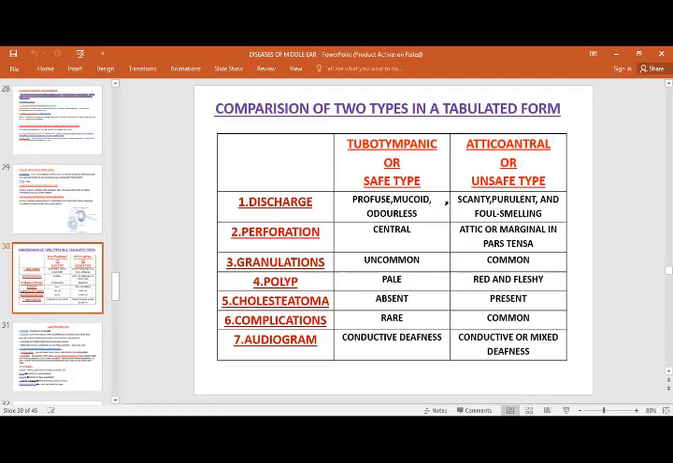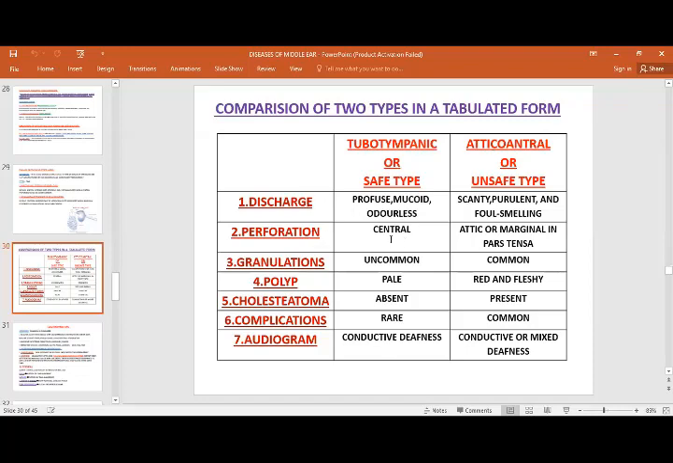This is important because it can come in your MCQs as well as in your viva. So they are tubotympanic and atticoantral, safe and unsafe. The difference is basically on discharge. In the tubotympanic type it is diffuse, mucoid, and odorless, while in the atticoantral type it is scanty, purulent, foul smelling, very pungent smelling. This is the atticoantral type.